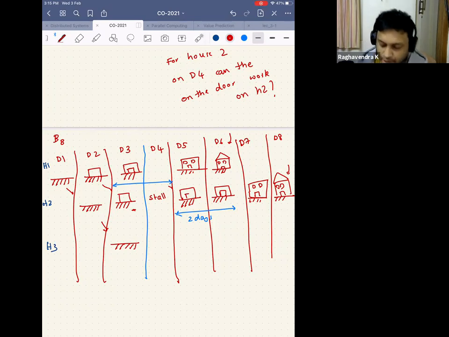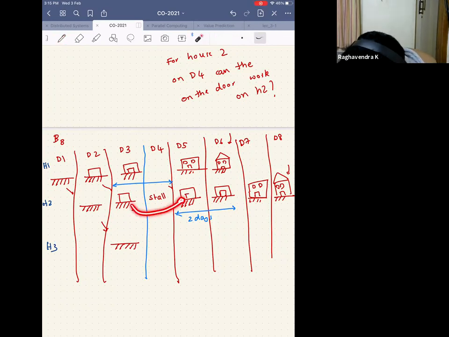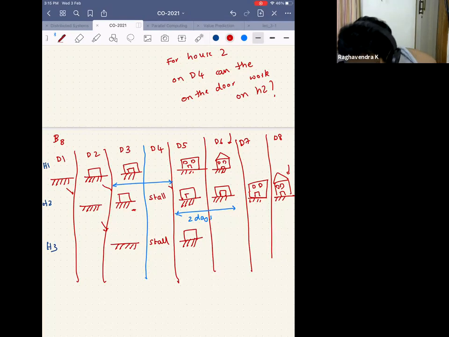So they can leave house 2 only when they can hand over the work to somebody else, and they can't hand over this work of laying the door to the next person. They cannot hand over this because they are still stuck. These persons who were working on the walls are still stuck on day 4 in house 2. So they cannot start working immediately on house 3. So there's a stall here. And in the next day, of course, either way you look at it, it will be the same. You can just try it out after going home.